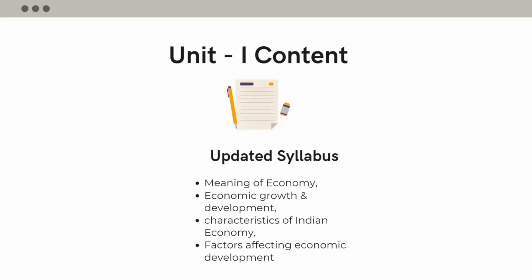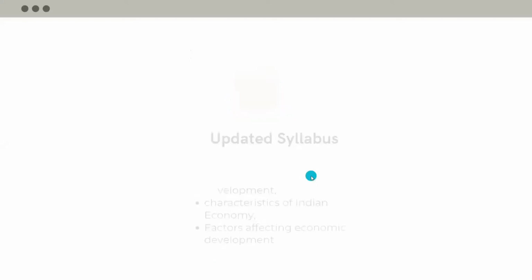In this syllabus, we'll be talking about meaning of economy, economic growth and development, characteristics of Indian economy, factors affecting economic development. This is the unit one syllabus and it is the same as the earlier one. Whenever there is a change, I'll let you know what part or content has changed. So let us move towards the questions which are coming frequently and which are important. Let me move toward the first question.